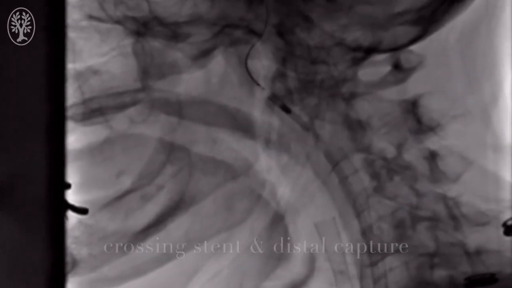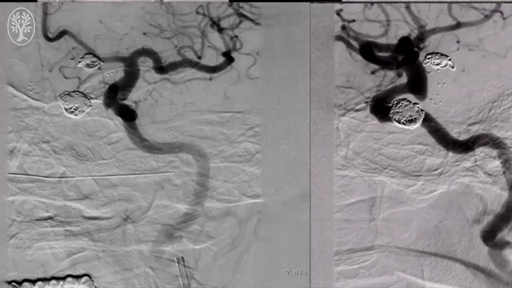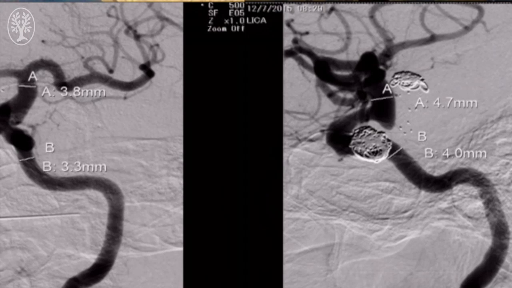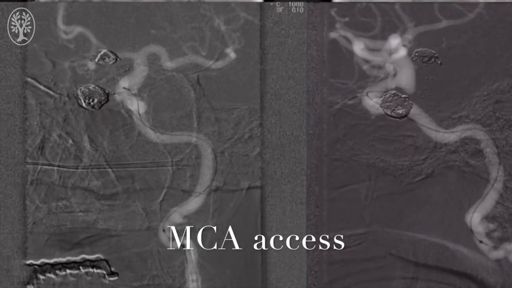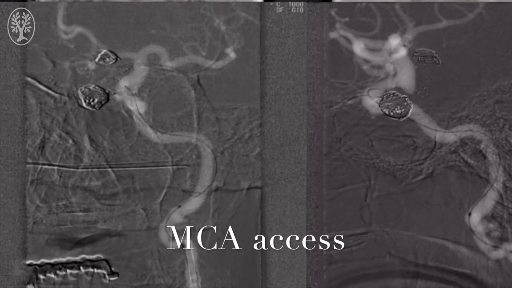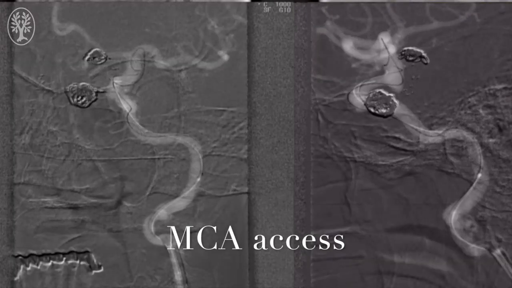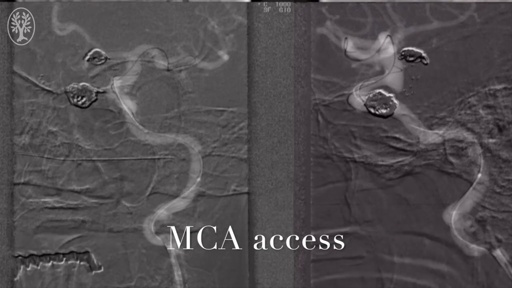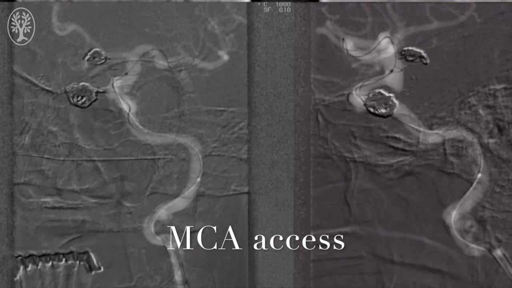Now we have excellent distal positioning of our guiding catheter across the stenosis, which is safe, and now we can turn our attention to treating the posterior communicating artery aneurysm in a patient who has multiple aneurysms and a family history of subarachnoid hemorrhage. Once we navigate our wire past the aneurysm, we bring our microcatheter into a safe zone, in this case beyond the ICA bifurcation.